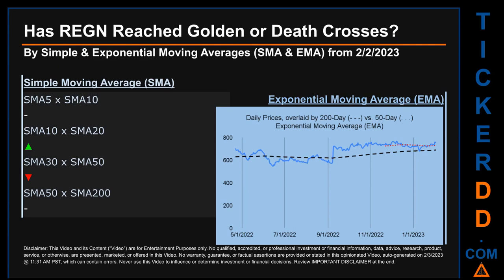Has REGN price reached golden or death crosses? Golden cross and death cross are basic signals that compare average prices across two specified trade day ranges, a short-term versus a long-term range. For example, 5-day versus 10 trade days. Essentially, a golden cross is a bullish signal. It appears when a ticker's short-term moving average crosses above its long-term average. Vice versa, a death cross is a bearish signal when the short-term crosses below its long-term moving average.